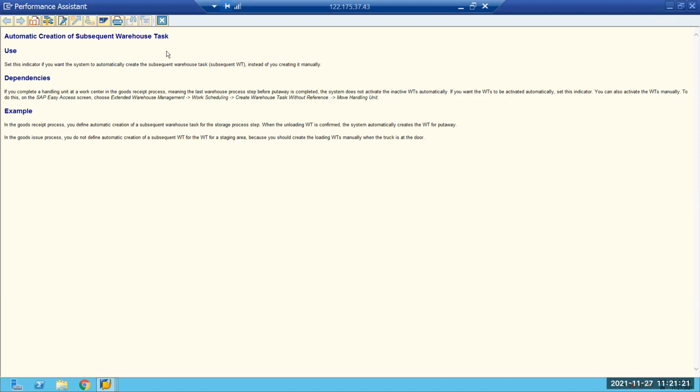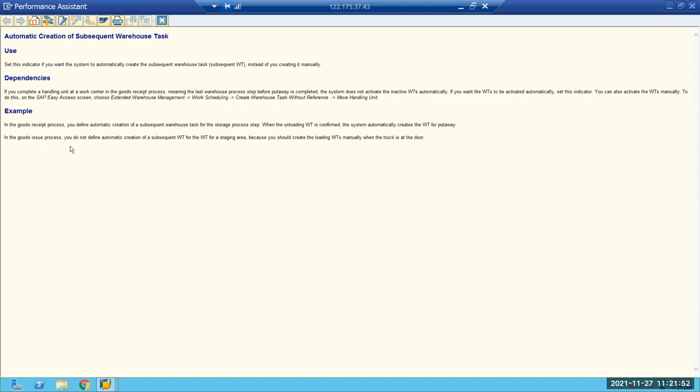Fine. Can you read that example in the goods issue process? In the goods issue process, you define automatic creation of subsequent warehouse tasks for the storage process step. So when the unloading WT is confirmed, the system automatically creates a WT for put away. Otherwise, the deconsolidation task is going to be created automatically, and the goods issue is also the same.